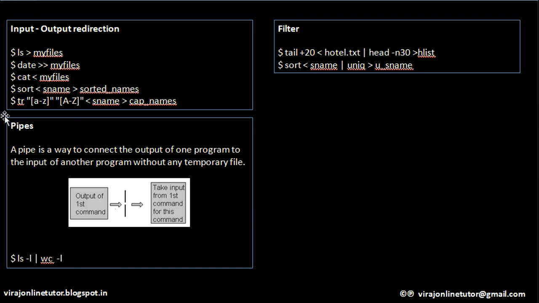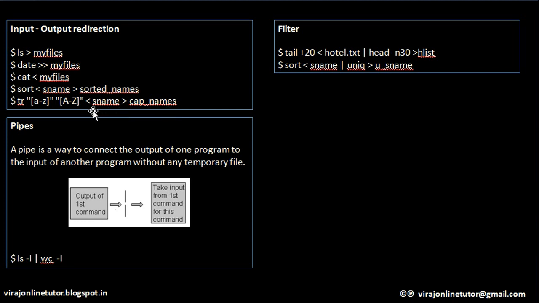What am I doing here? I am reading a file called sname. tr is the command to do replacement. Okay, we are doing some transformations. So I am reading the entries from file sname line by line, and small a to z I am replacing with capital A to Z. In short, I am converting the lowercase sentences in file sname to uppercase sentences, and the transformed lines will be written to a new file called cap names.